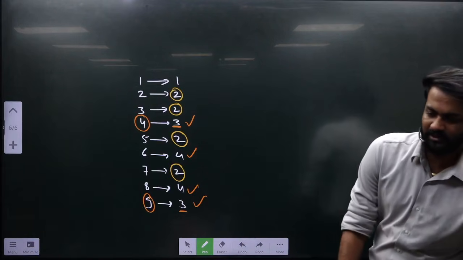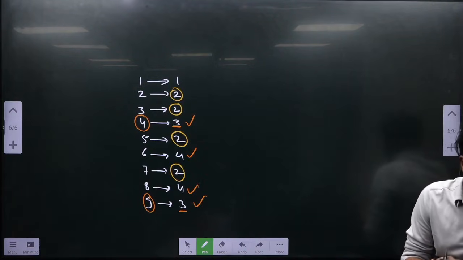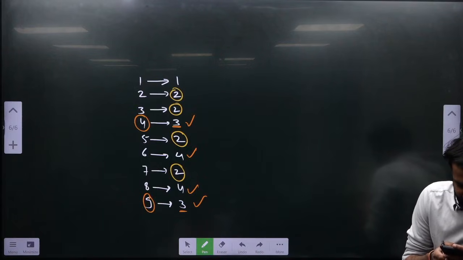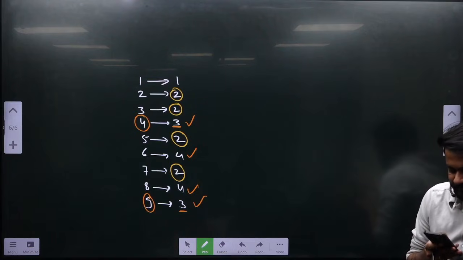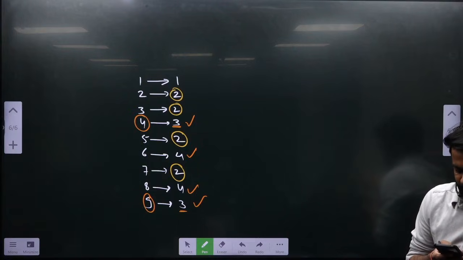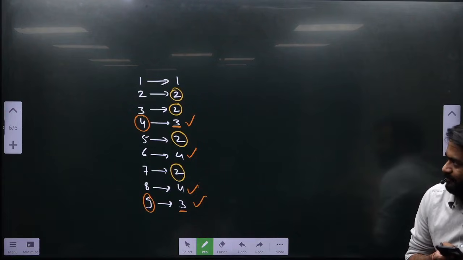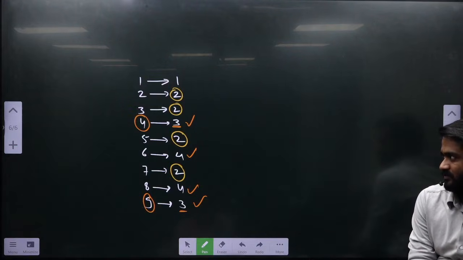Please write it. Composite numbers are those numbers which have more than 2 factors. Example: 4, 6, 8, 9.